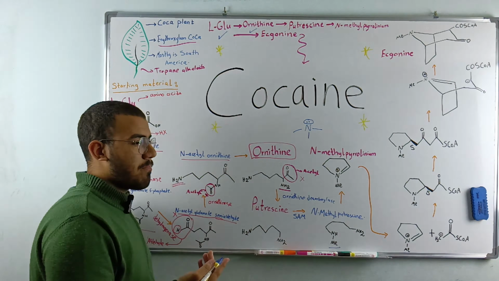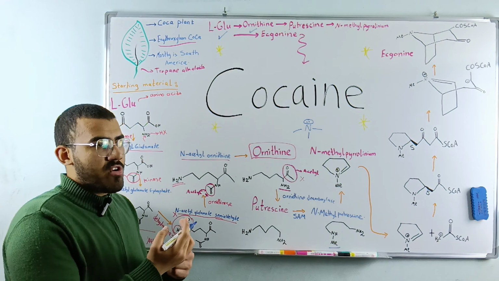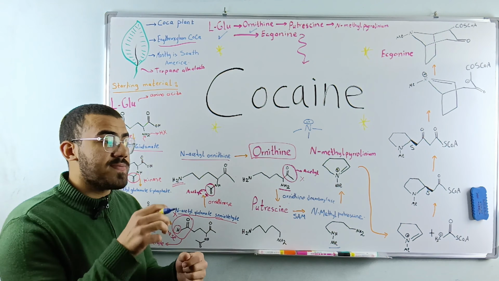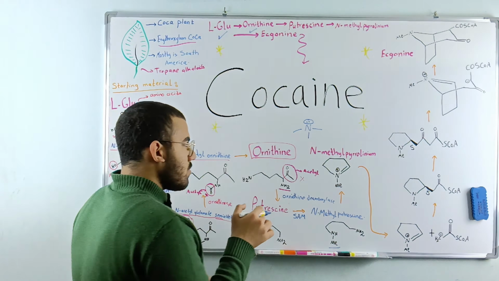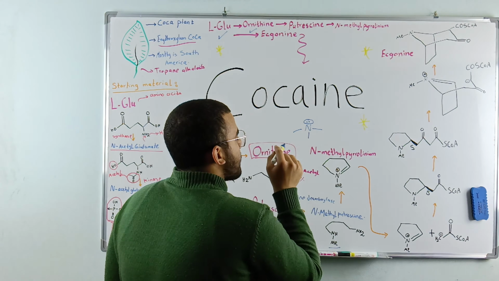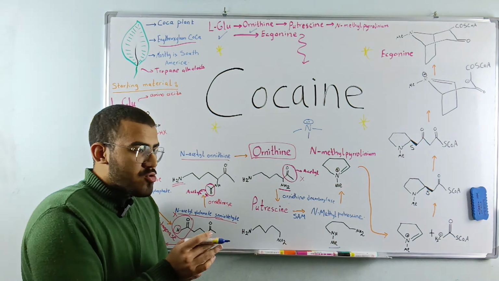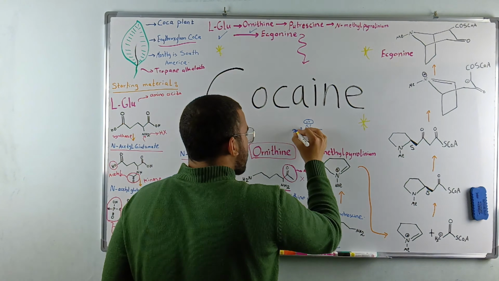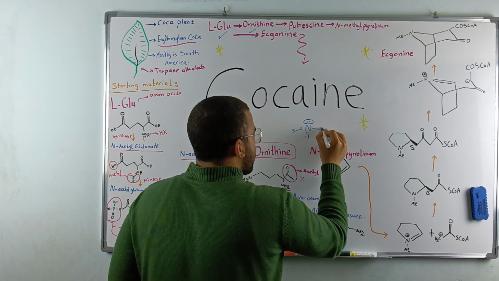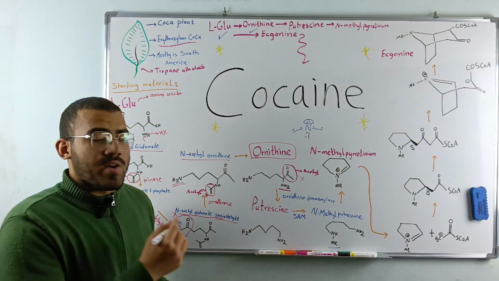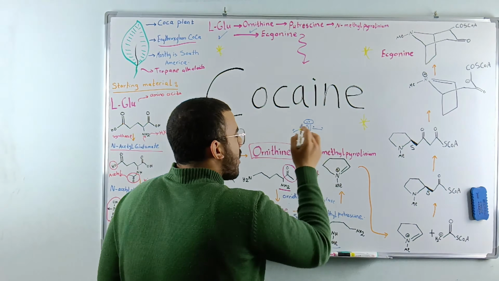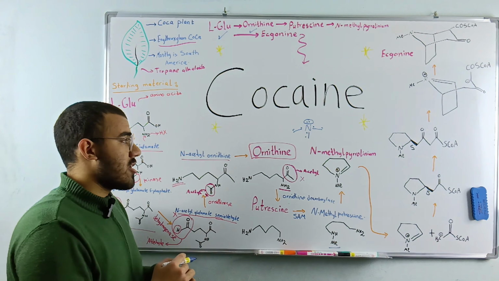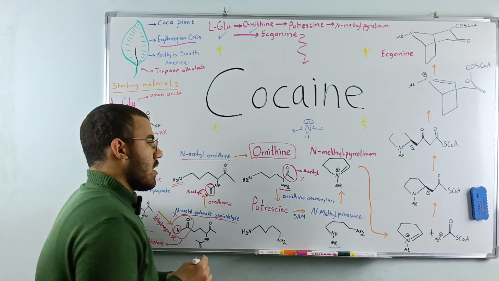If you don't know what a lone pair is, it's 2 electrons that are found on the atom but they don't form bonds. They're just found on the atom itself. So actually, the total number of electrons that are found around the nitrogen are 8. 6 of them are in the form of bonds with other atoms, and 2 of them are just for the nitrogen without sharing with other atoms, in the form of a lone pair.